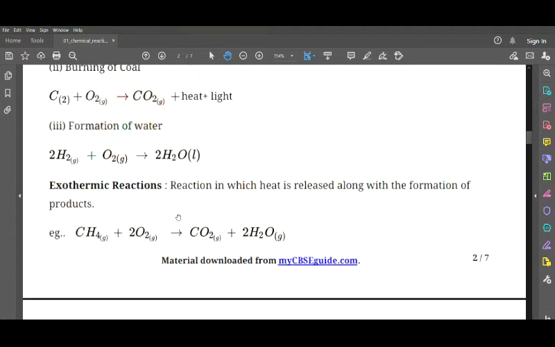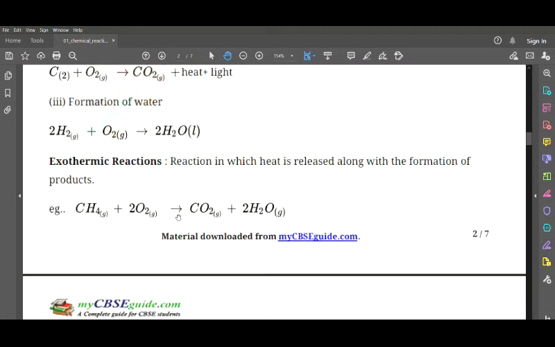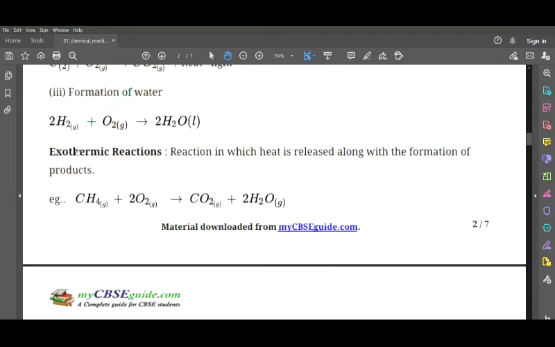Now next we have exothermic reactions. What is an exothermic reaction? A reaction in which heat is released along with formation of products. So a reaction in which heat is released in formation of products, we call it exothermic. It's easy to remember: during a reaction when heat is released, we call it an exothermic reaction.